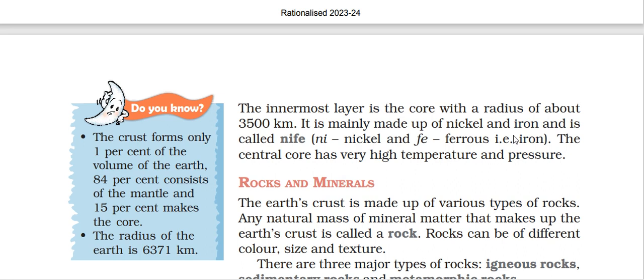The crust forms only 1% of the volume of the Earth, the mantle 84%, and the core 15%. The radius of the Earth is 6371 kilometers.